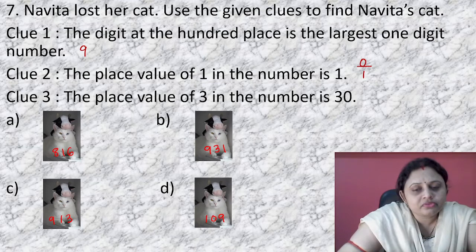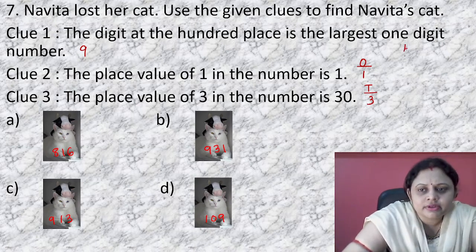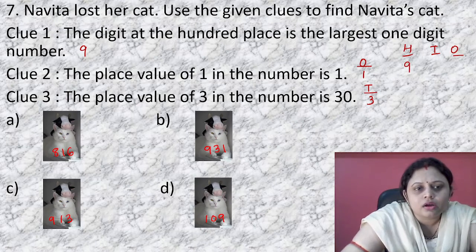The place value of 3 in the number is 30. That means 3 is present in 10's place. So, everything is given. In 100 place 9, 10's place 3 and in 1's place 1. So, the number is 931.